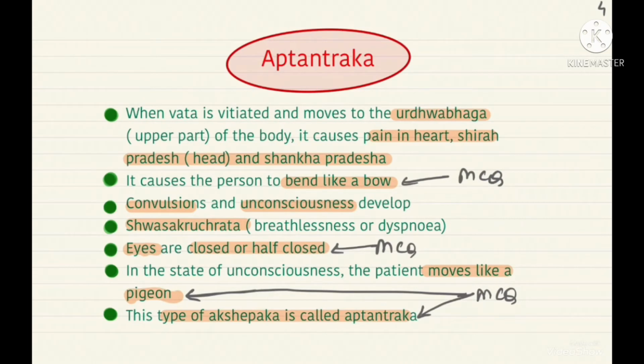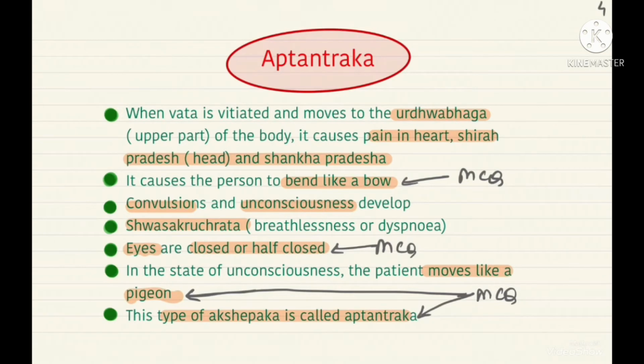And in the state of unconsciousness, the patient moves like a pigeon. So these are all similes, or comparatives, what we call tulana, right? So these are comparative examples given in most of the diseases. Here you see, earlier it was given about the elephant, now it is like a pigeon. So this is just for us to understand that in the state of unconsciousness, the patient makes movements like a pigeon, and this type of Akshepak is called apatantraka.